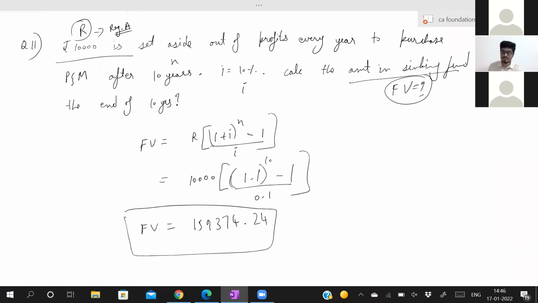See, chapter 4 is very important. Other chapters which we did all had a weightage of very less marks. This has a weightage of 12 to 16. So if you do chapter 1 and chapter 4 alone, you are set with somewhere around 20 to 25 marks.